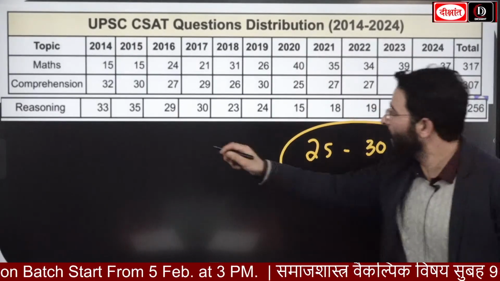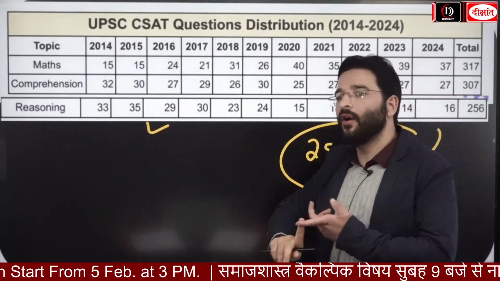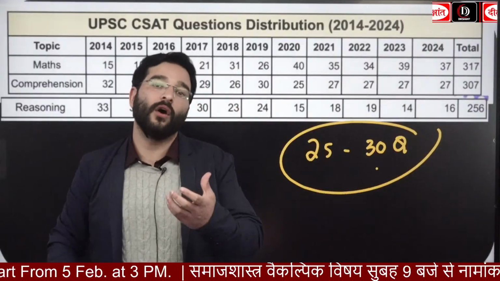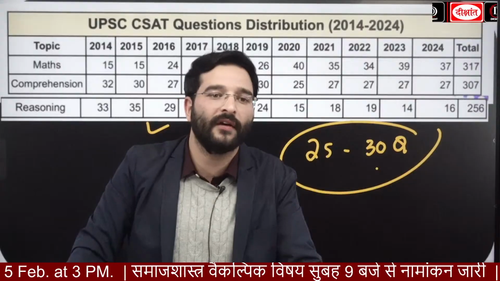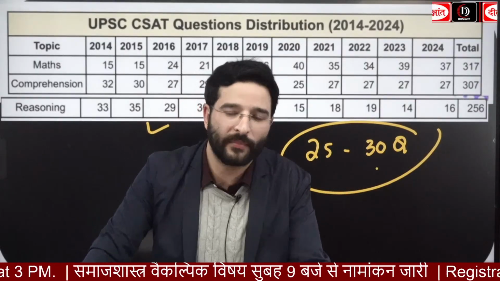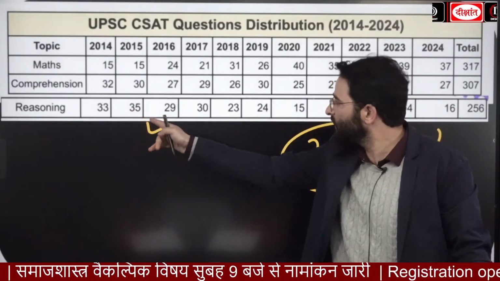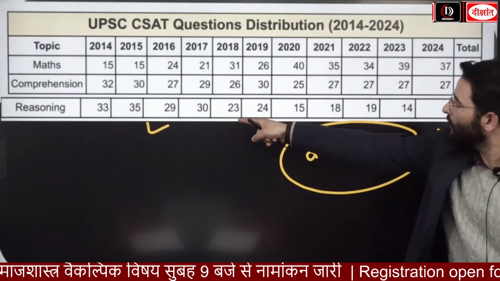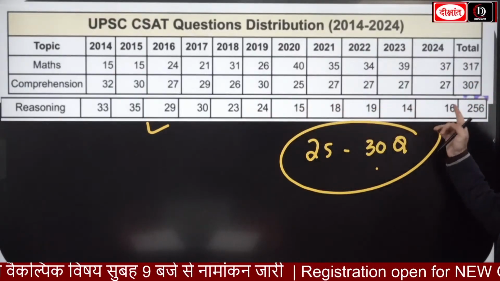And then if you have an edge in reasoning as well, you have an idea of blood relations, syllogism, series, calendars, so easily you can tackle this particular paper. Looking at the reasoning, guys, you can see 33, 35, 29, 30 questions, 23 questions, 24, 15, 18, 19, 14 and 16 questions.